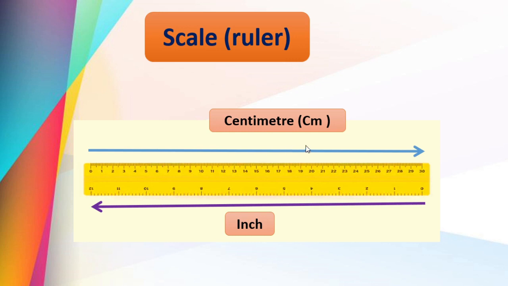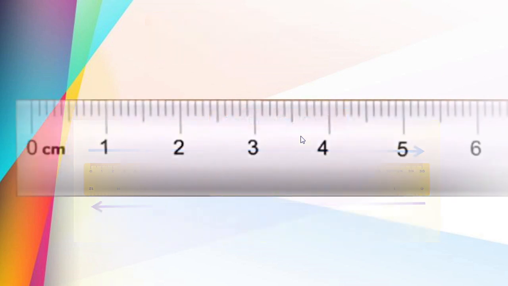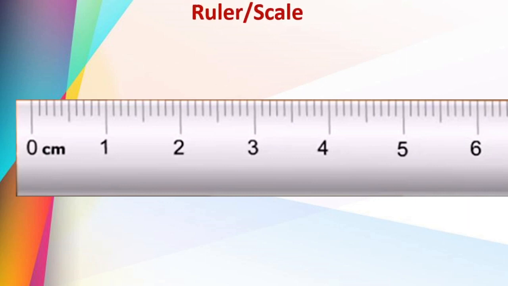Now we will study about centimeter. Yes, dear children, this is a scale. Here it is enlarged. You can call this a ruler too. Now, please observe carefully the lines.